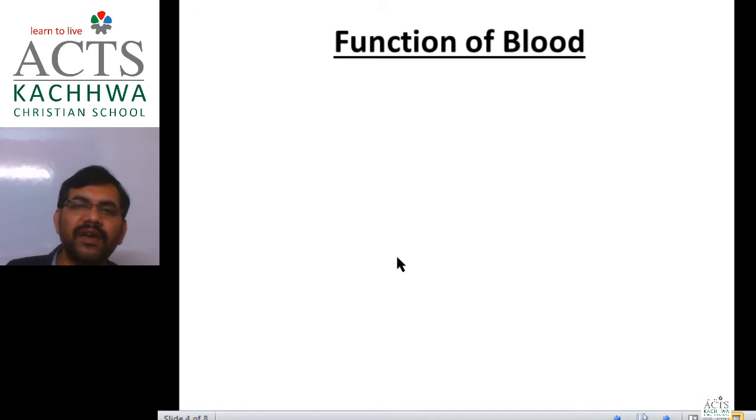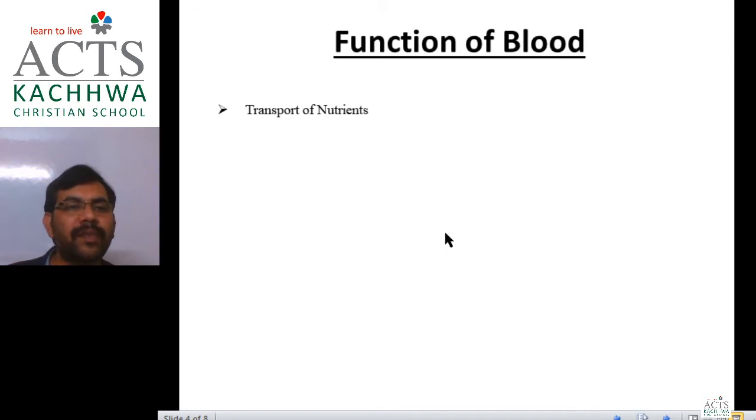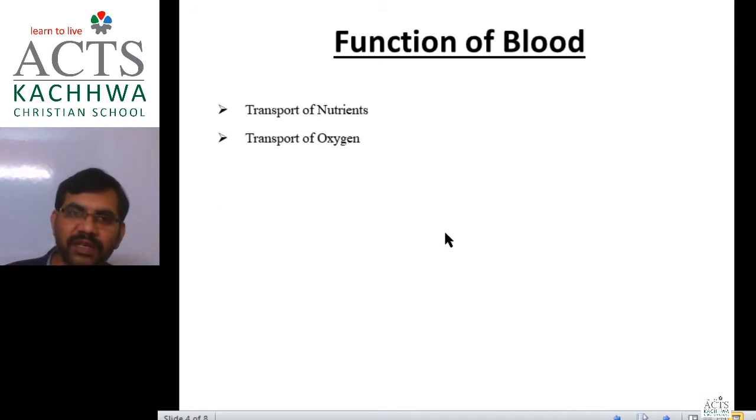Let us see what the functions of blood are. The first function is transport of nutrients, which means blood helps transport nutrients to different parts of the body. The second function is transport of oxygen, from the lungs to the cells present in different parts of the body.